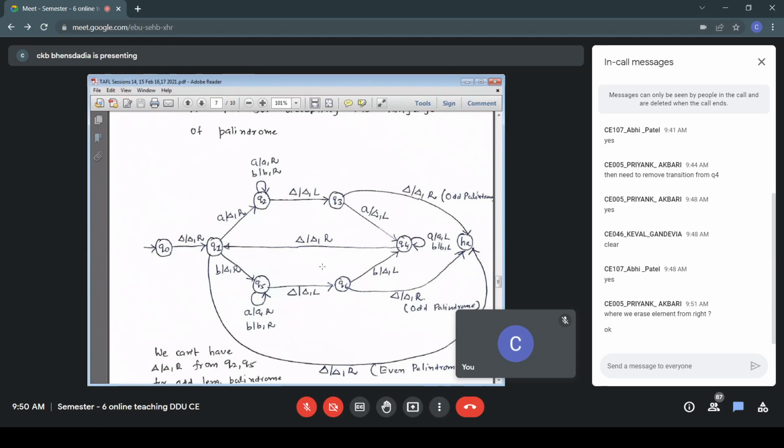What is that? So Q1 to Q2, I was in the leftmost position, traveling towards the right. The leftmost symbol was A. I have made that blank and I have gone to the next cell. My present state is Q2. A blank R. Now, cell number 2 onwards: the content of cell number 0 is blank, the content of cell number 1 may be A or B. I have made that blank, and because of the displacement R, currently I have gone to cell number 2.